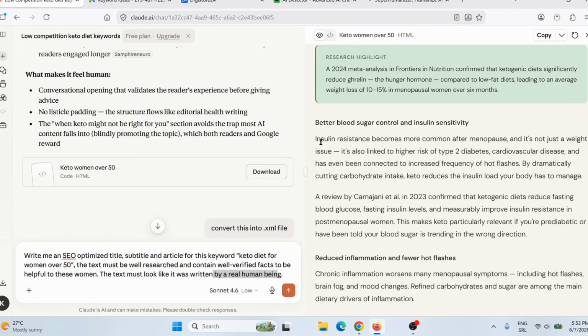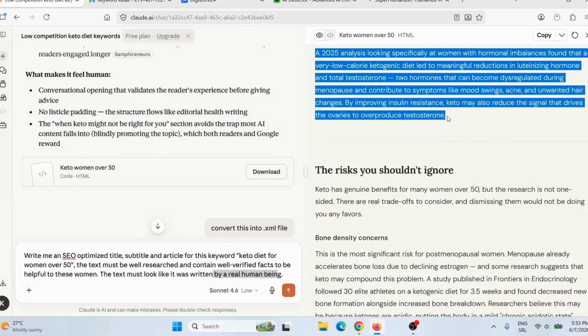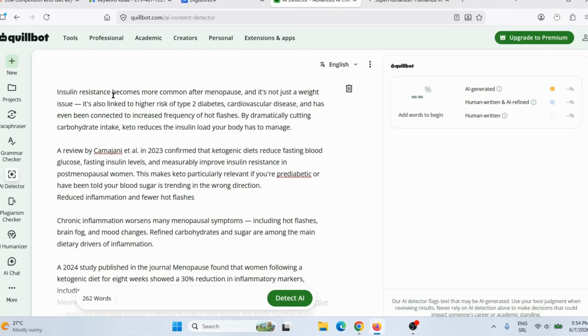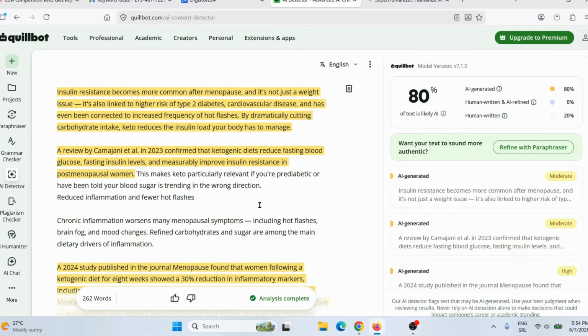So let's say, for example, I will copy this part here, okay? And the more text you check, the better results you will get. So when I go here on, for example, Quillbot, and paste that article here, and click here, detect AI, Quillbot will check this article, and here you can see 80% text is likely AI.